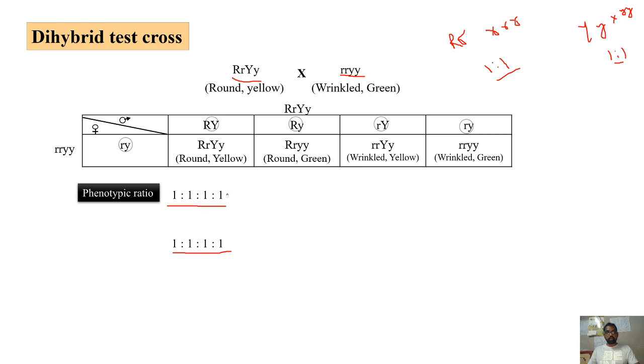So straight away it is double heterozygous with double homozygous. That's how you'll get the phenotypic ratio. So phenotypic ratio for the dihybrid cross will be 1 is to 1 is to 1 is to 1, and genotypic ratio also same.